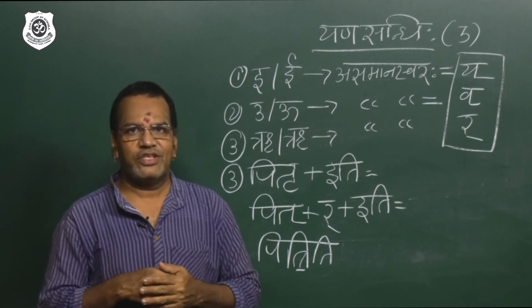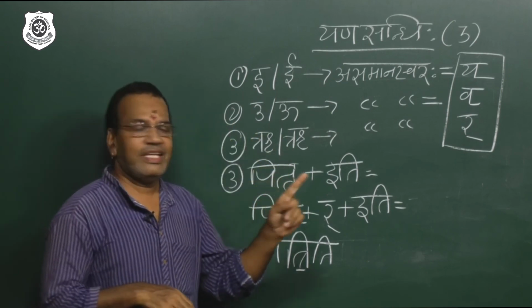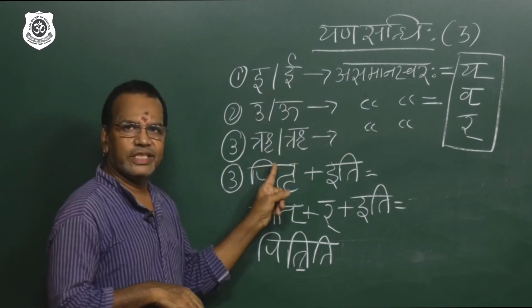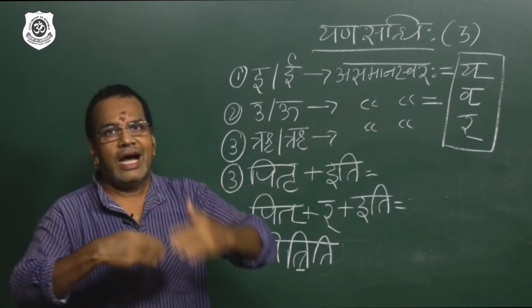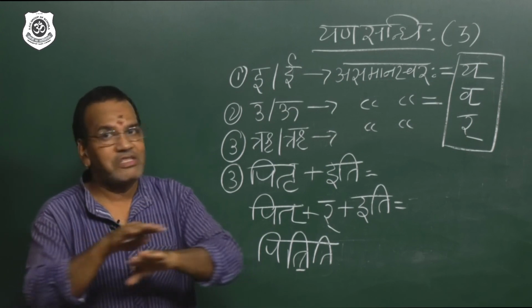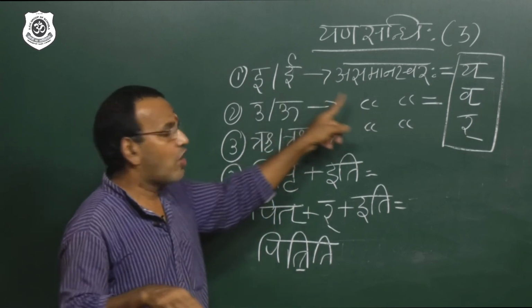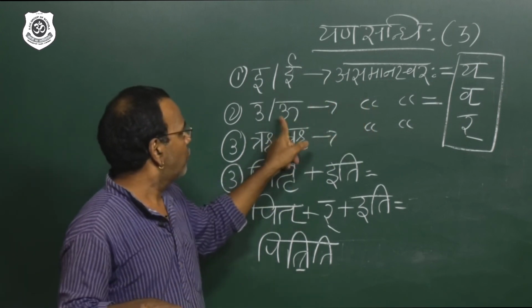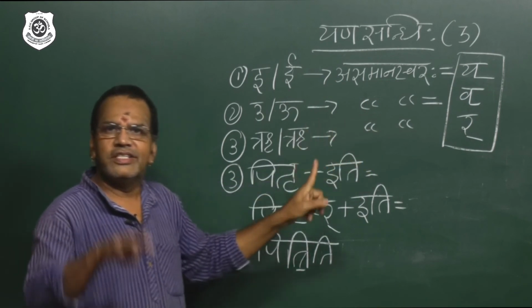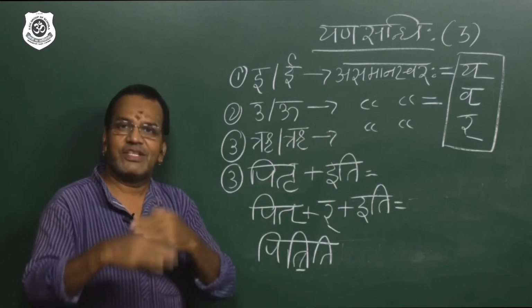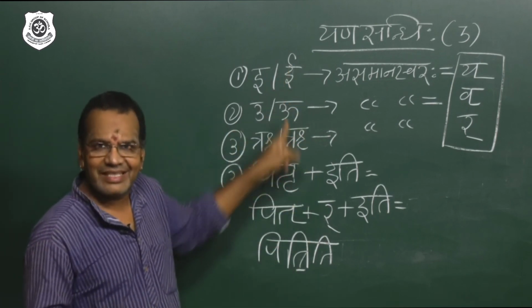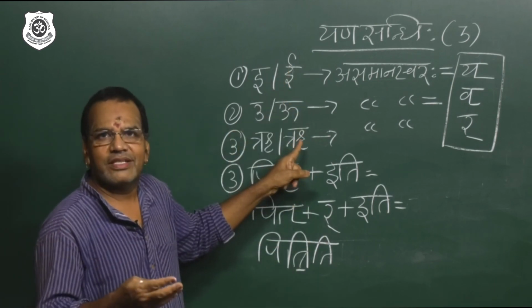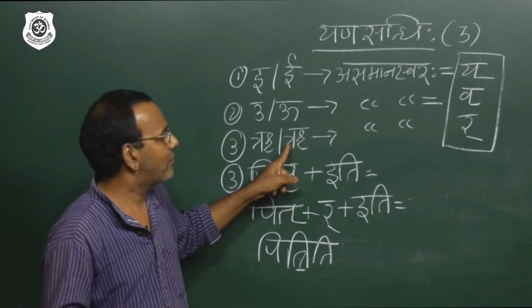There are 3 answers. A very important thing: when i, u, ṛ are followed by an asamana swara. Asamana swara means the same vowel should not come. I should not be followed by i, u should not be followed by u, ṛ should not be followed by ṛ.